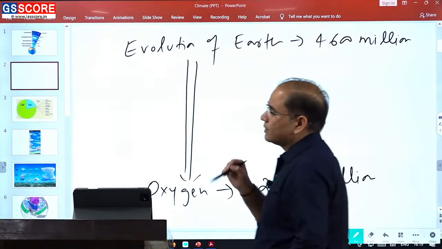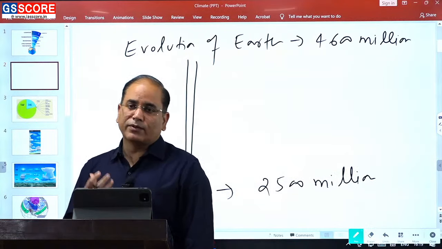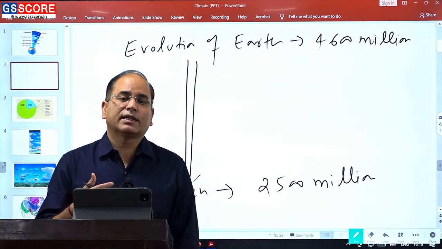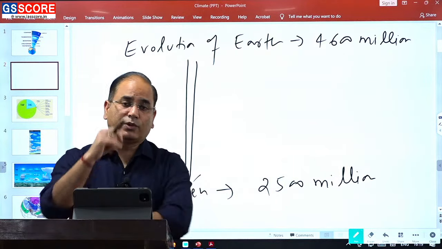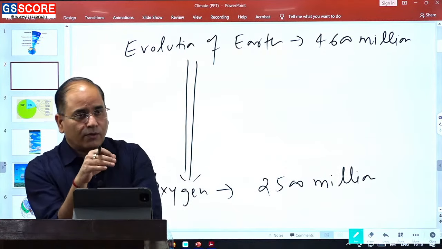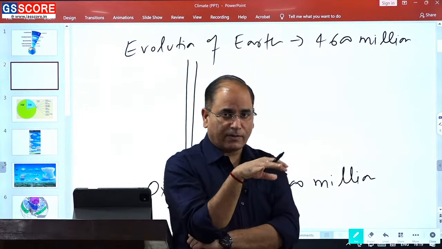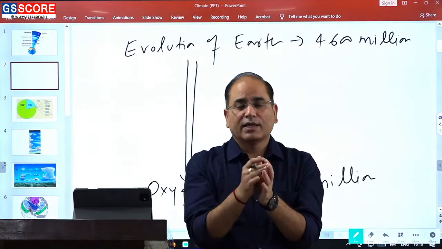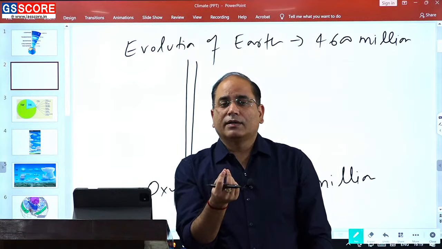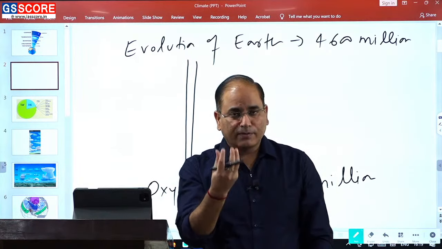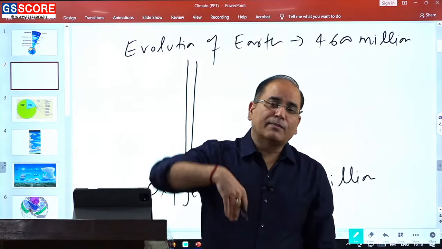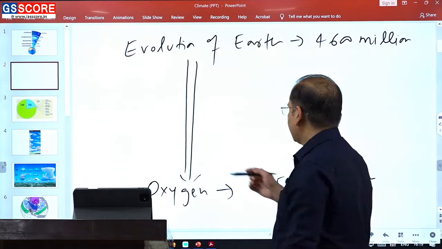Now here what you just need to understand is that when the earth came into existence, it was not in its present form. The first change that earth witnessed is the formation of the crust. So two crusts came into existence, in the form of oceanic crust and continental crust. Oceanic crust and continental crust formed means solidification was taking place, and when the solidification was taking place, there were still some gaps present over the earth's surface, and from those gaps materials and gases were coming out from the earth interior.